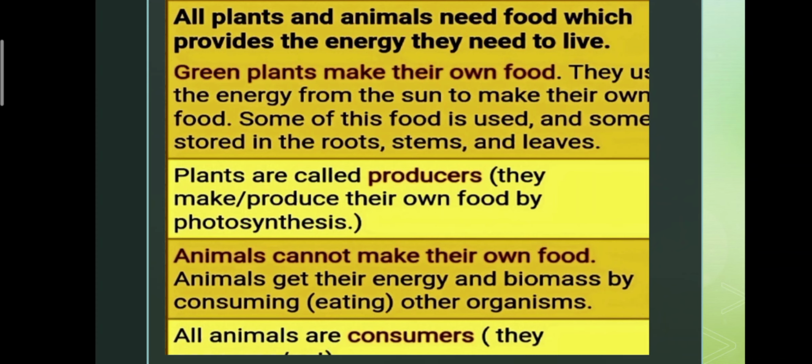Animals cannot make their own food. Animals get their energy and biomass by consuming other animals. All animals are consumers. They depend on other living things.